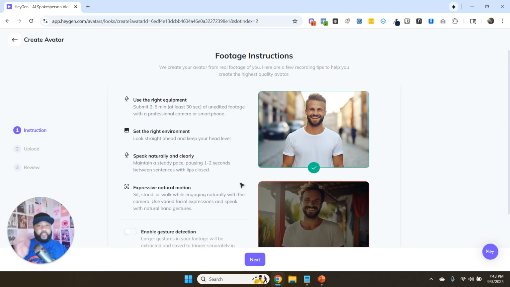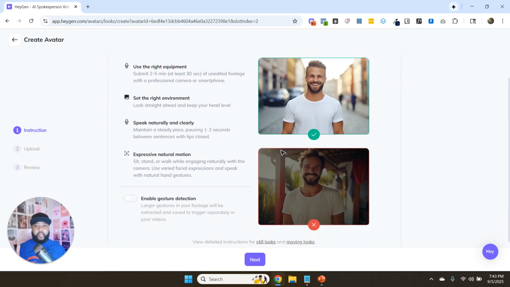You want to make sure in that video you're always looking ahead and you're not talking to anyone else in the video. You only want to be the person in that video because it's literally trying to replicate you and your mannerisms. And then also you want to make sure you have good lighting, like in the screenshot here with the dark lighting, you don't want to have that. And then also you can enable gesture detection.